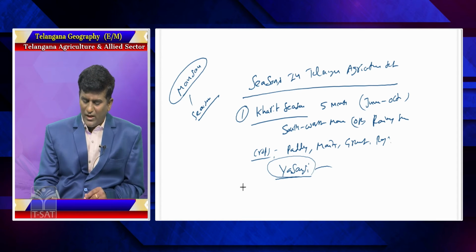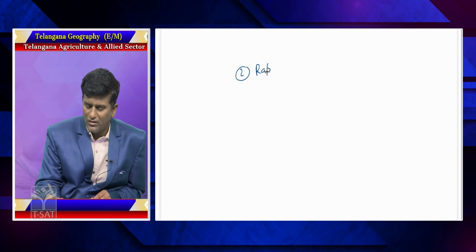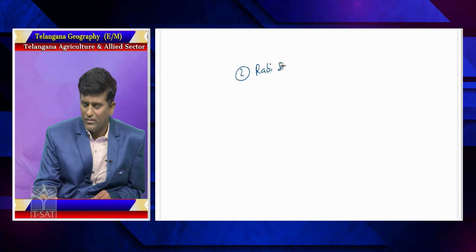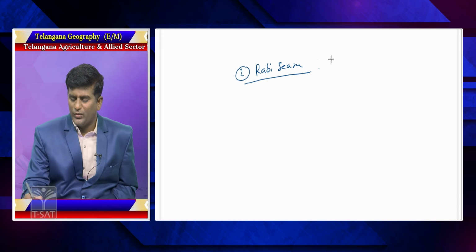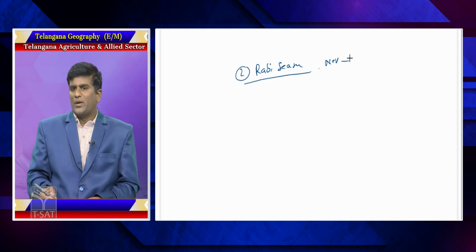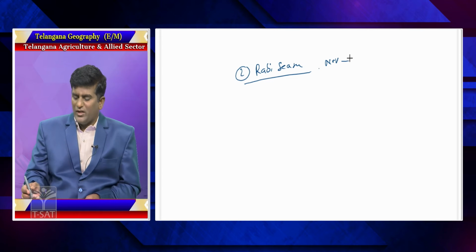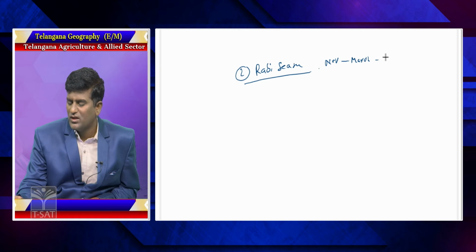What about the other season, called the Rabi season? The Rabi season duration is November, December, January, February, March, up to March. Its tenure is 5 months.